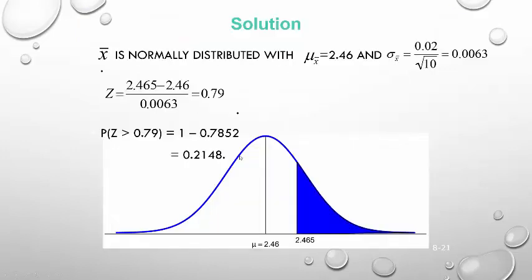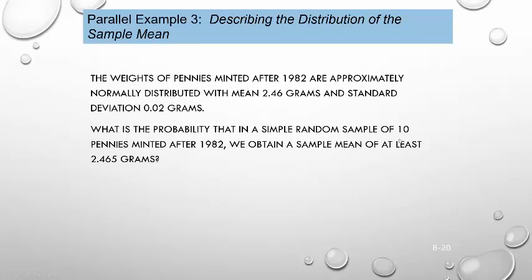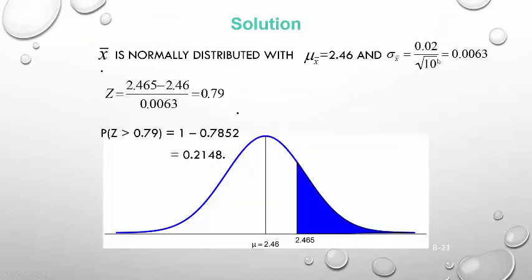We know X bar is normally distributed. So the average of the distribution of X bar will be the same as the population average, which is 2.46. And we compute the standard error. We take the population standard deviation, which is 0.02, and divide it by the square root of 10, since we obtain 10 pennies. That turns out to be 0.0063, which is less than the 0.02 from the population.